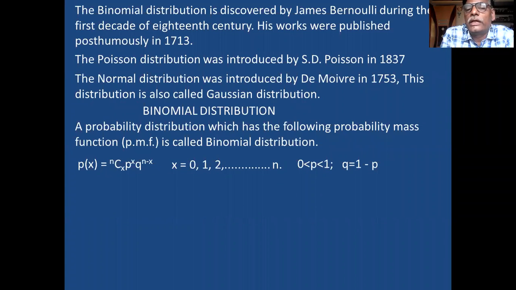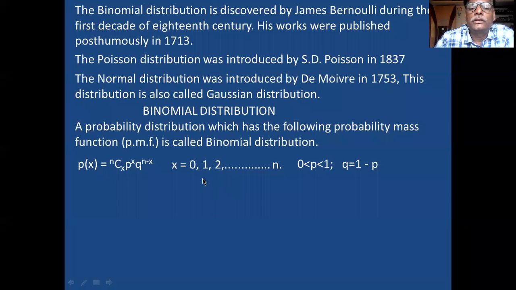So NCx, N is the total number of children. Combination required, no male children required, x value 0. Put x value 0. And P is 1 by 2, x is 0, and Q is also 1 by 2, raised to n, which is 5 minus x, which is 0. Like this, you have to write the equation and find the answer. Clear?